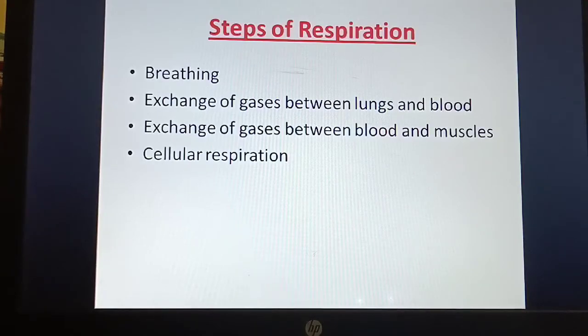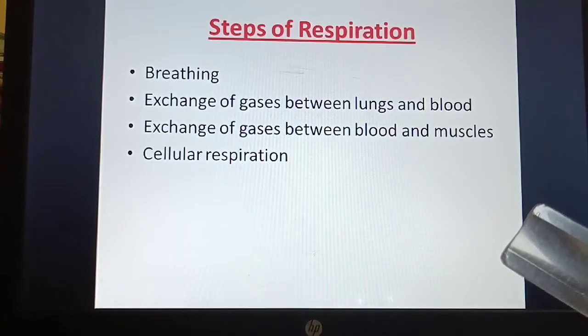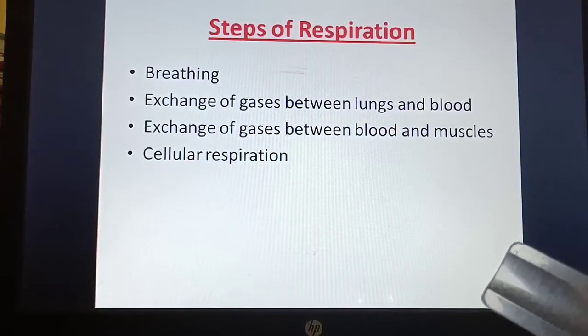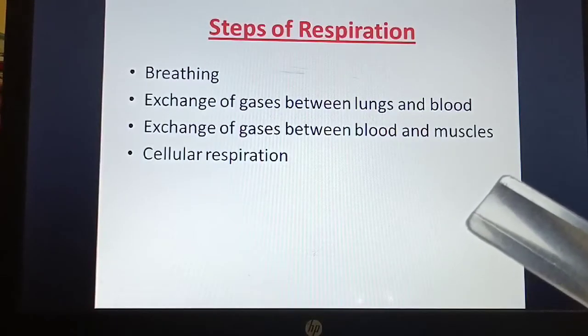First is breathing. You take in the air. After breathing, next the exchange of gases takes place between the lungs and blood. Then third, the exchange of gases between blood and muscles. And finally, cellular respiration, which is the process where the cells break down glucose using oxygen to produce carbon dioxide. So these are the steps in respiration.